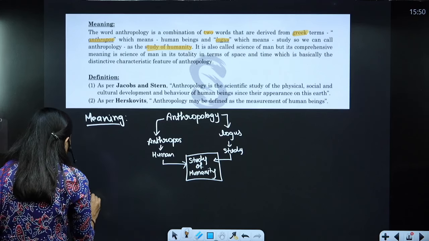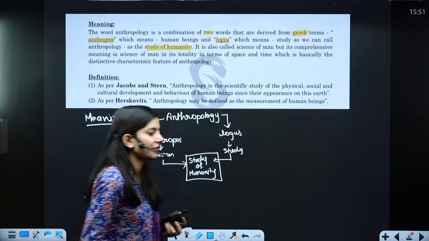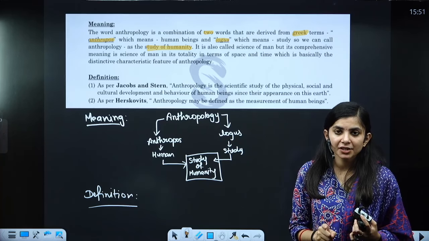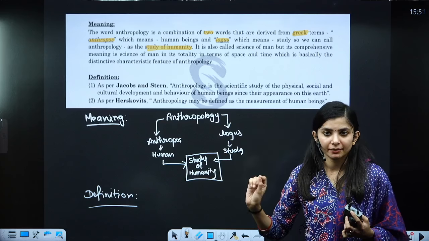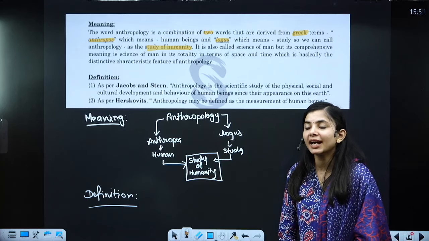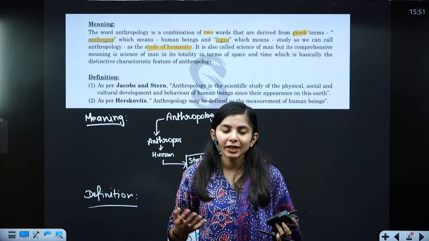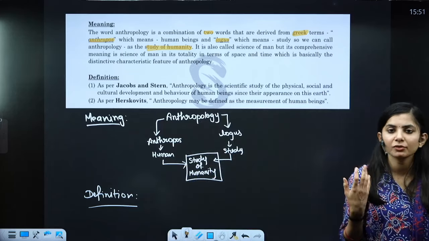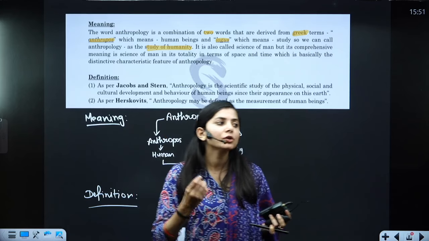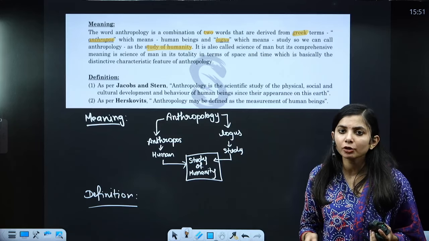Now the next part, in terms of definition. You may have 10 definitions, but in your short notes, write down only the definition that you will remember. Don't write so many definitions in your short notes, because it is humanly not possible for you to remember all of them. There is an exception for marriage and family, because their question is the universality of the definition of marriage and family, or of religion. Those are exceptions. But for anthropology, there is no need to remember all the definitions.